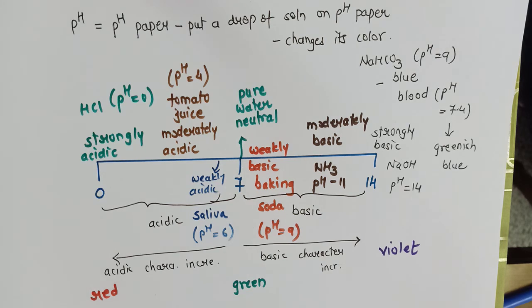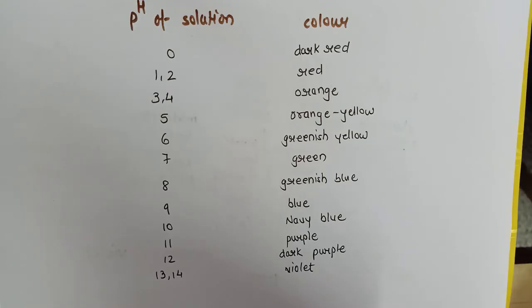Now these questions are asked, where the color of pH paper will be given to you, and then you will be asked to identify whether it is acidic or basic. This table will help you to identify the color and the nature of the solution.